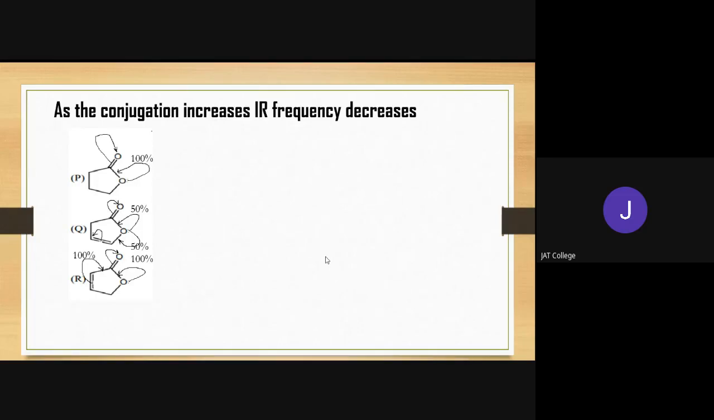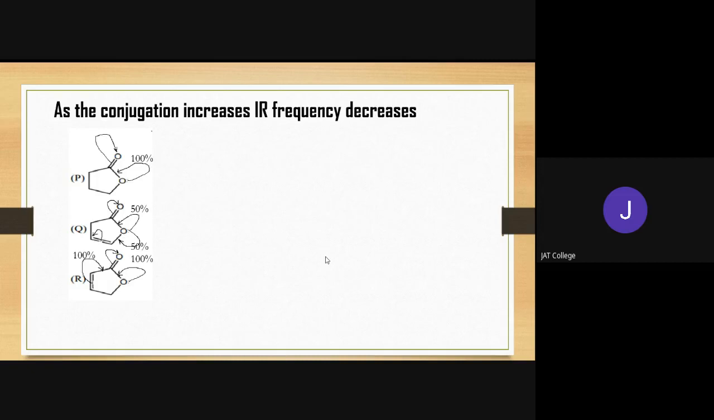Now, when we consider compound R, what will happen here? The lone pair of oxygen is involved in conjugation with the carbonyl 100%, and at the same time, the carbon-carbon double bond is also involved in conjugation with the carbonyl. So out of these three, P, Q and R, which carbonyl group is highly conjugated? Definitely R, because it has 100% contribution from both the lone pair of oxygen as well as the carbon-carbon double bond.